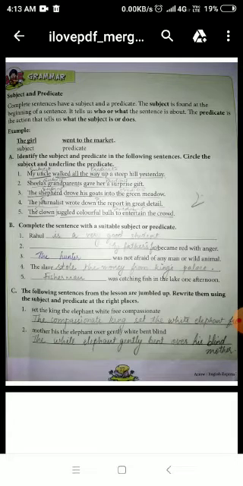Subject is found in the beginning of a sentence. It tells us who or what the sentence is about. The predicate is the action that tells us what the subject is or does.